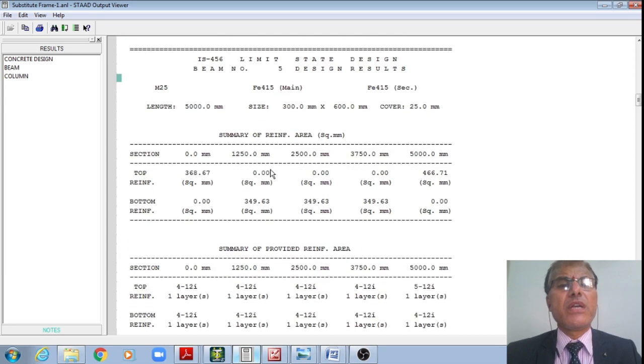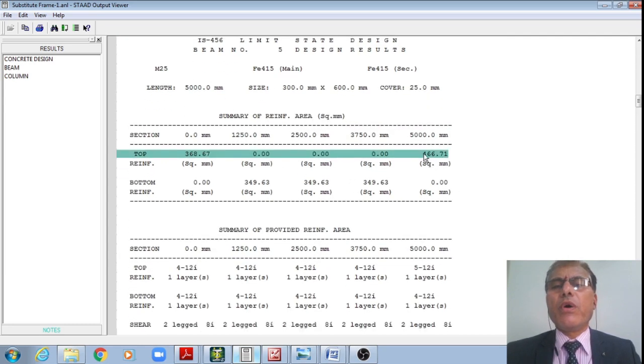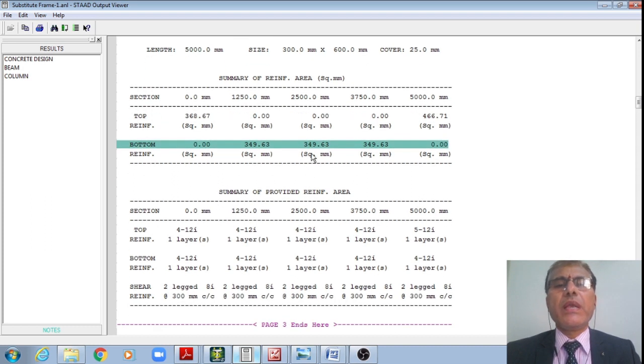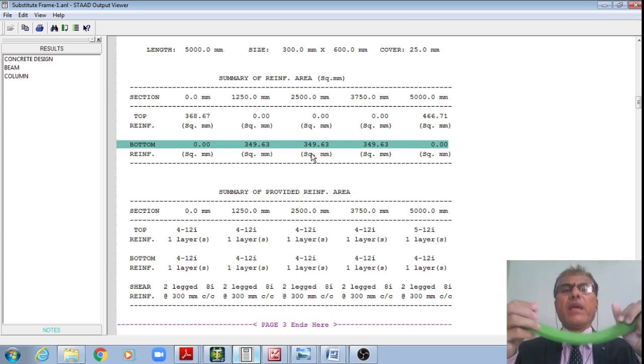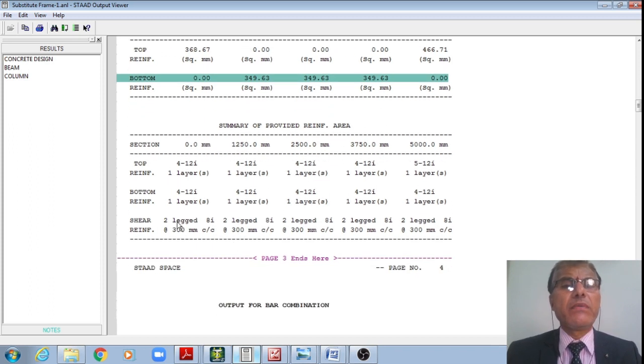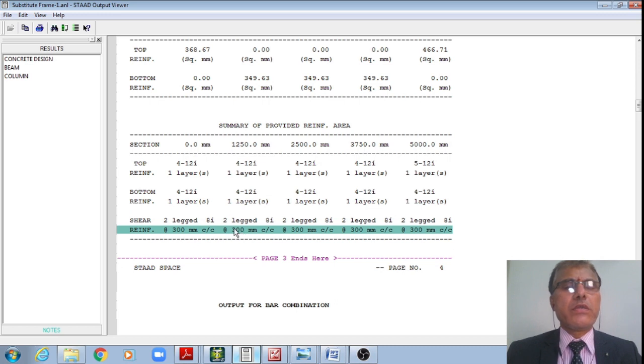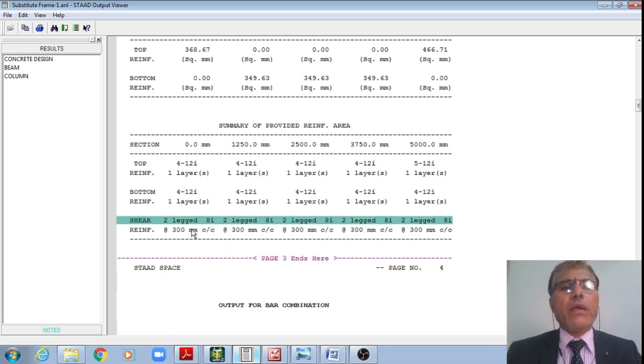These beams, right? That is how the beam just now I have designed, right? That AST negative from STAAD I got 467, whereas the positive steel in the first span I got from STAAD as approximately 450 mm square. And even the stirrups, just now we have seen from the manual calculation also, right? 8 mm dia 2-legged stirrups at a spacing of 300 mm.